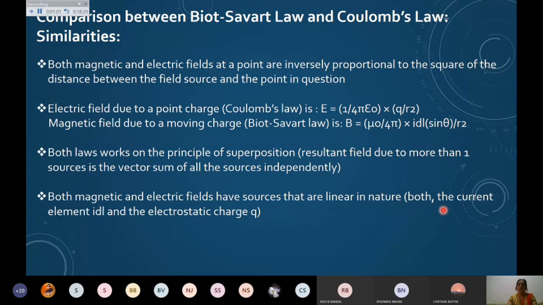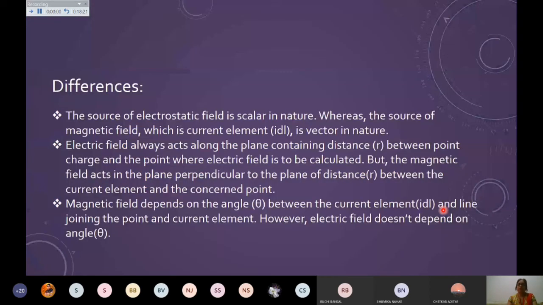Your electrostatic charge, or we talk about the current element, because a current element is taken as a small length over the wire. Now, if you want to go with the points of difference, the source of the electric field is scalar in nature, charge is scalar, but the source of the magnetic field, the current element, is a vector. The electric field acts along the line joining the point charge and the point, but the magnetic field is perpendicular to it, as you have observed.